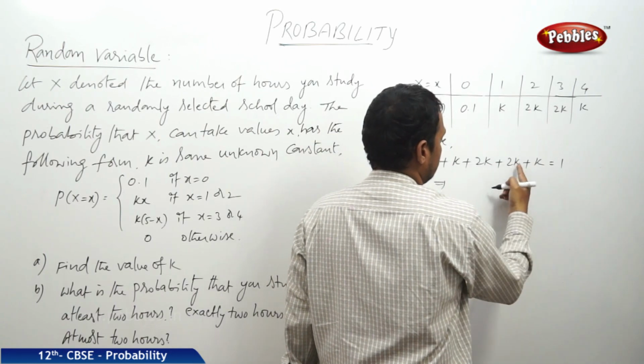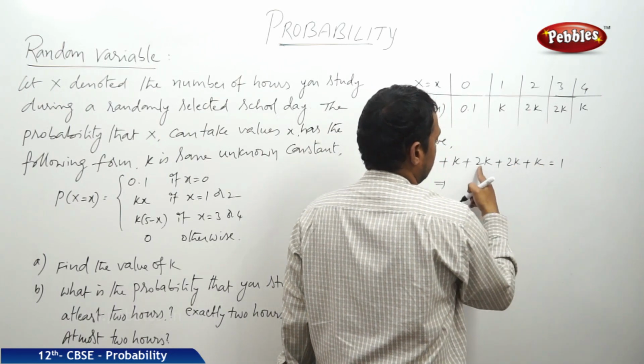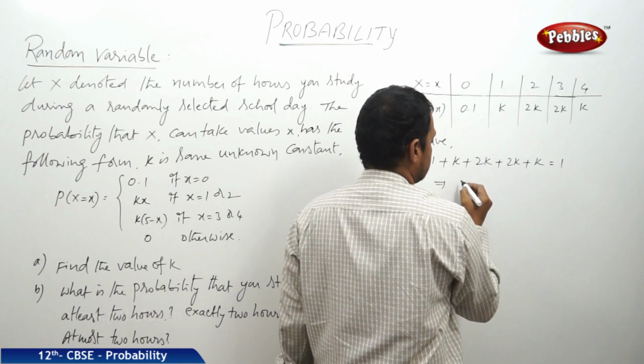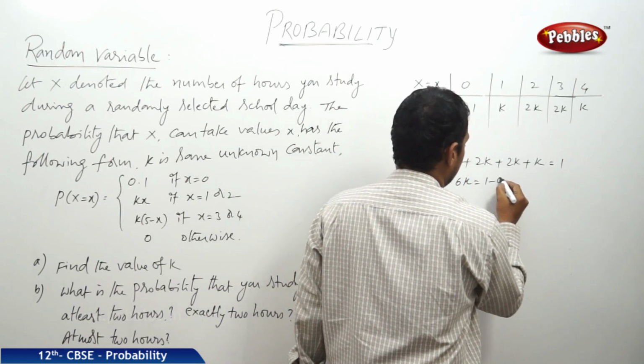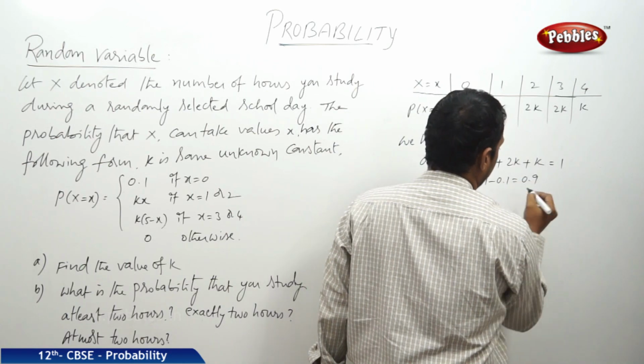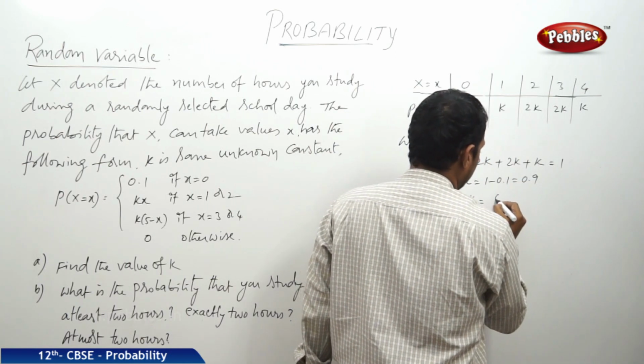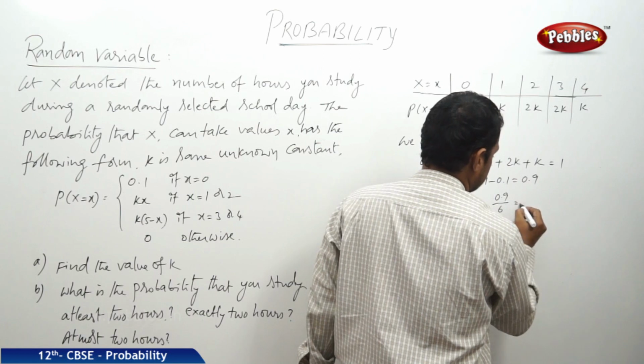Now 2k, 3k plus 2k is 5k, 6k is equal to 1 minus 0.1, that is 0.9. Now k will be 0.9 by 6.